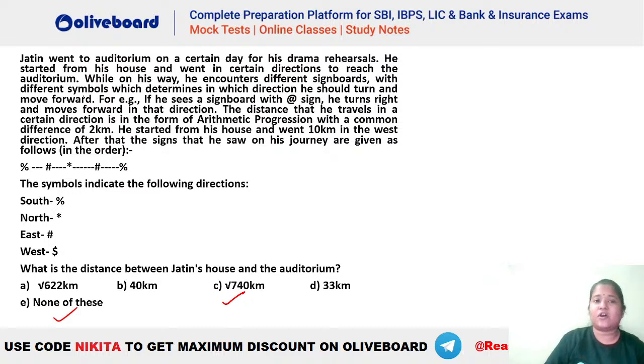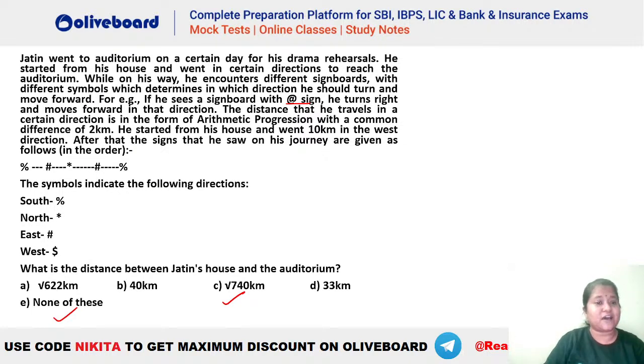So Jatin went to an auditorium on a certain day for his drama rehearsals. He started from his house and went in certain directions to reach the auditorium. While on his way, he encountered different signboards with different symbols which determine in which direction he should turn and move forward. For example, if he sees a signboard with at the rate, he turns right. Okay. So you can see at the rate means this one, that is he turns right, and moves forward in that direction. So that is just given as an example.